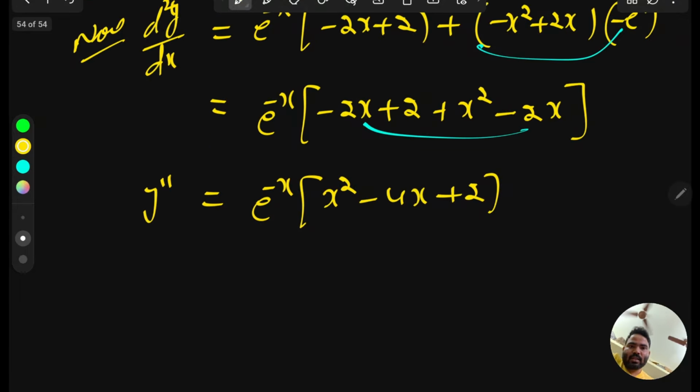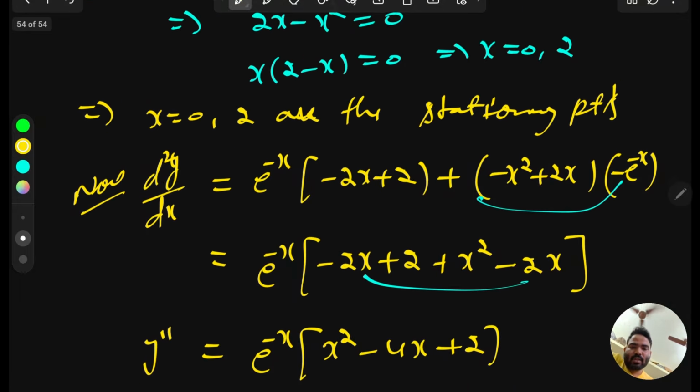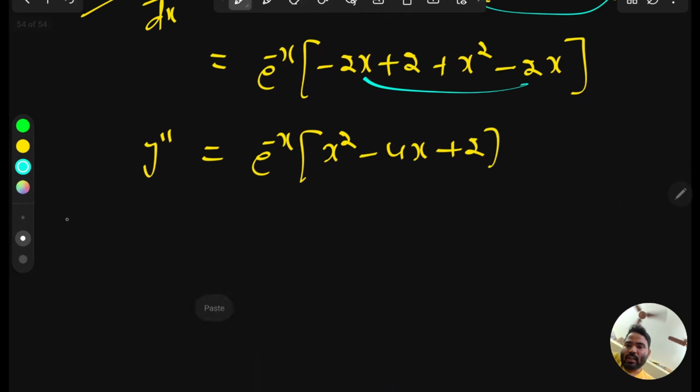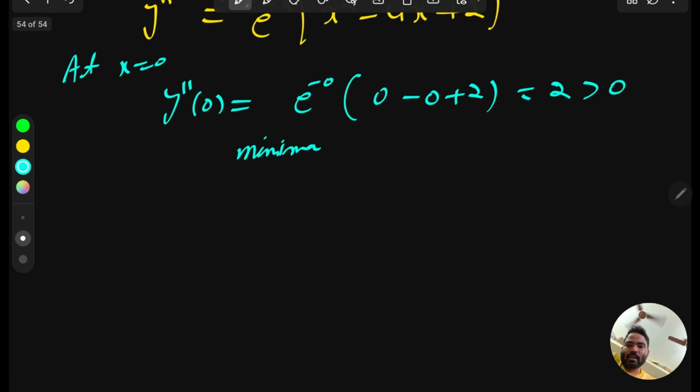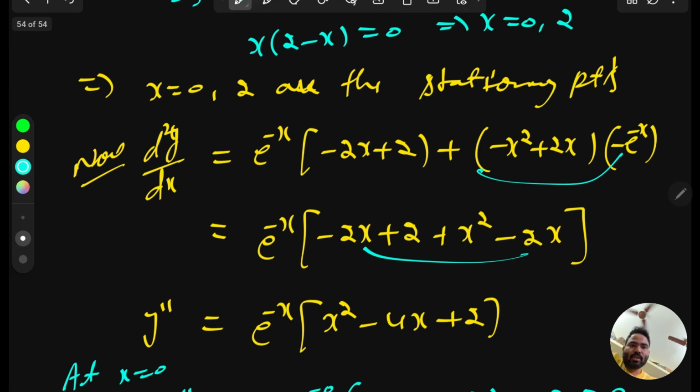Now we have to check whether the sign is positive or negative. At x equal to 0, we check y double dash. y double dash at x equal to 0 is e to the power minus 0 times (0 minus 0 plus 2). e to the power 0 is 1, and overall this value is 2. 2 is greater than 0, and if the double derivative is greater than 0, that means minima.